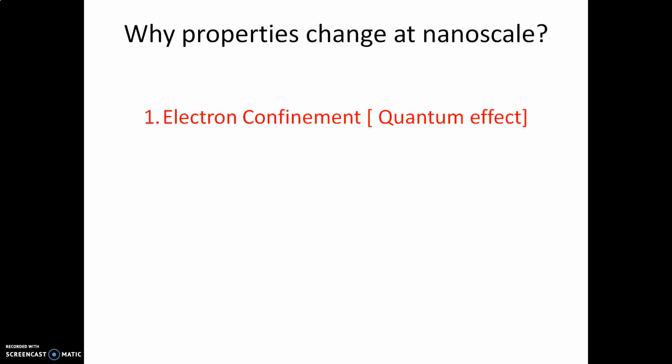When the scale is reduced to nanoscale, the quantum effect is dominant. For zero-dimensional nanomaterial, all the dimensions are at the nanoscale and hence the electrons are confined in the 3D space. Therefore, no electron delocalization. That means they are not free to move. Hence, they show different electronic properties.